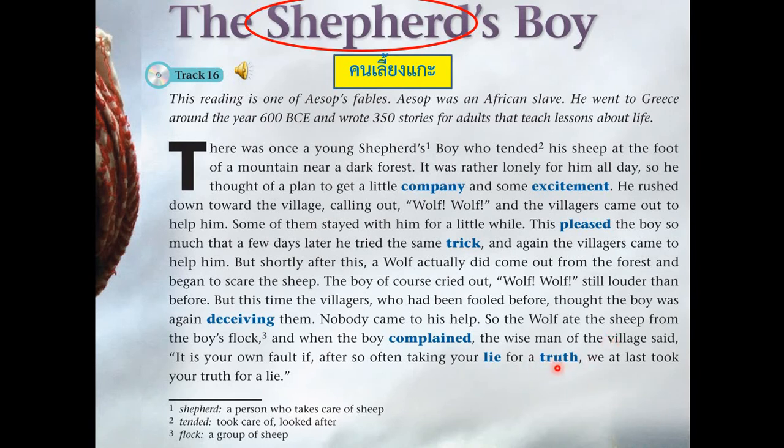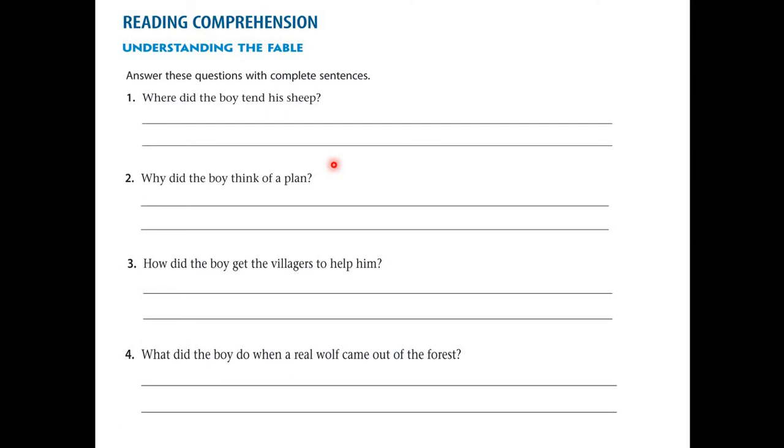All right. So we have here some words: shepherd, tended, and flock. Shepherd, a person who takes care of sheep. That's what I have said. Tended, took care or looked after. And flock, this is a group of sheep. All right, so let's move on and try to answer these questions to check if you really understand the passage.